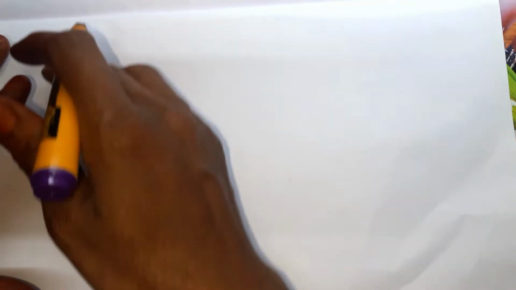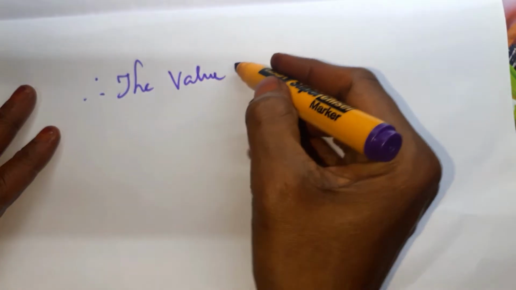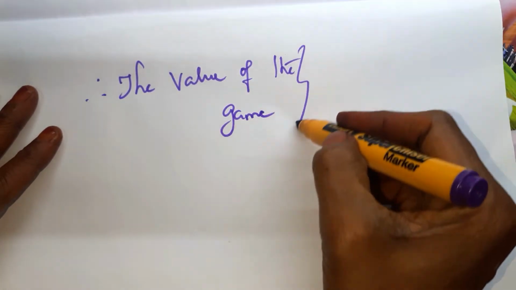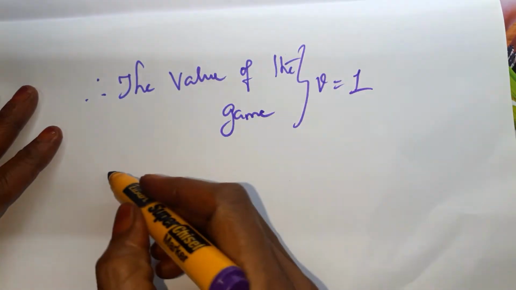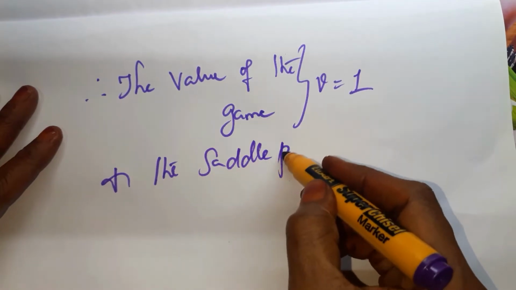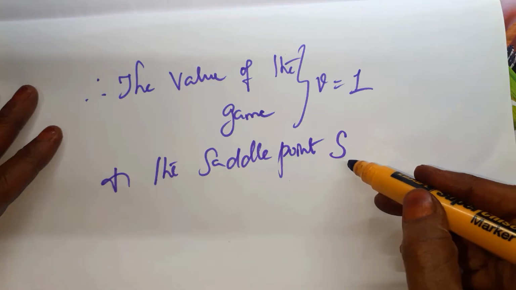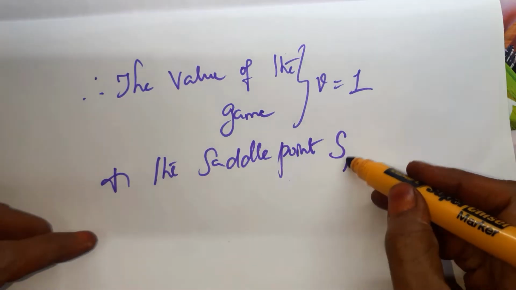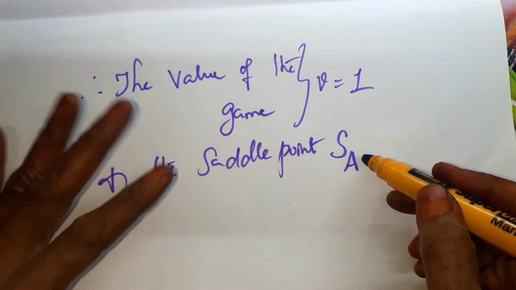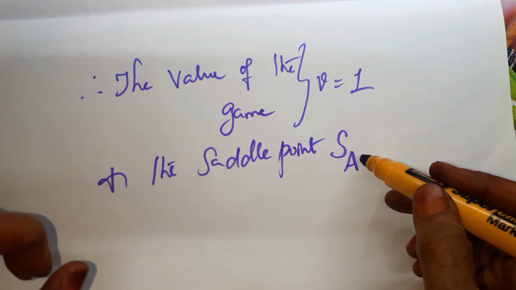So the final answer you have to write like this. Therefore, the value of the game is equal to V = 1 and the saddle point. Saddle point we generally denote by the symbol S. For the player A only we are focusing. Since 2 players are given, but we are going to solve the game for only one player A. So we are doing everything for player A only.